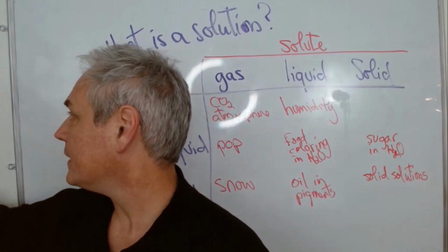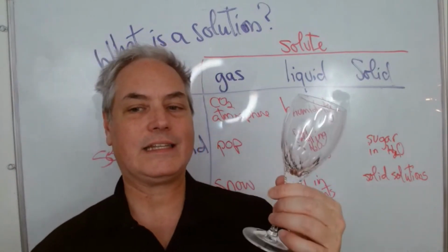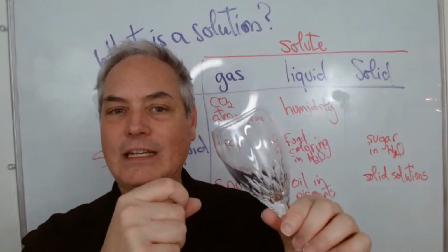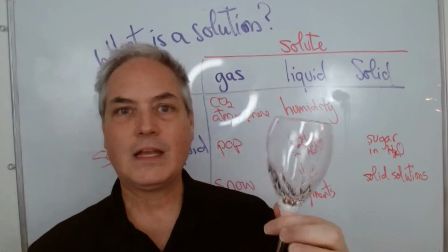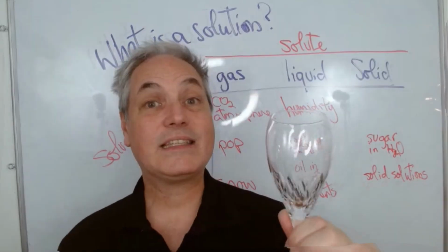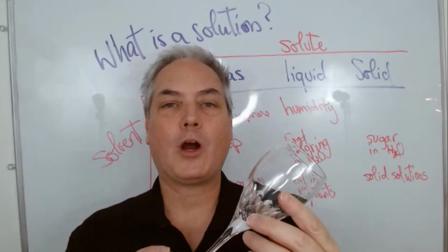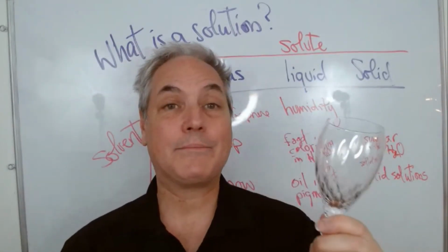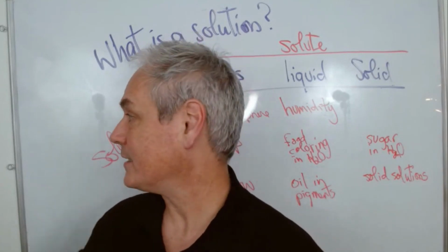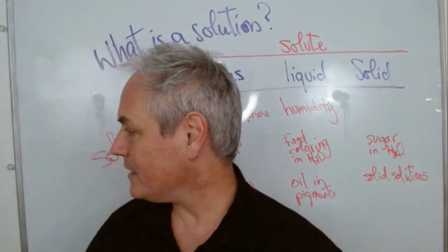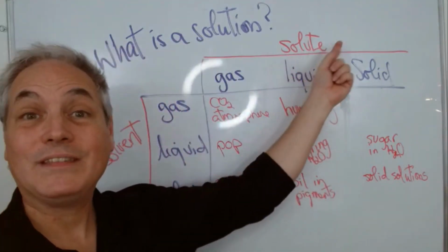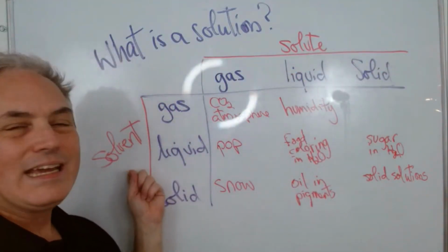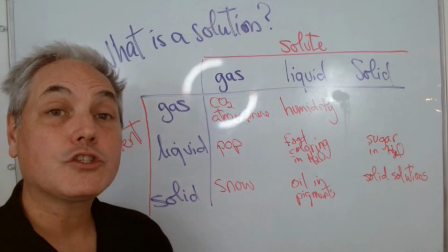And here, I was thinking of a glass. When you have a glass, you can hear it. So let's see. Here you have a mix of silica oxide and a few other particles that makes the type of crystal that is quite amazing. So these are the examples that I have for you with respect to how we can have different solutes being dissolved in different solvents.